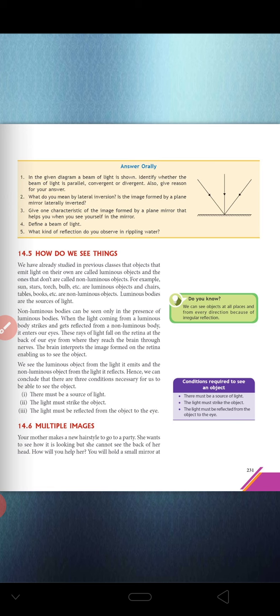So here you can see how you place both the mirrors and one object at the center of the mirrors, and you will find 4 images of the one object. Okay, in the 2 mirrors you will find 3 or 4 images. So this is called multiple reflection. Okay, clear. Next we have a formula to calculate the number of images formed in multiple reflection.